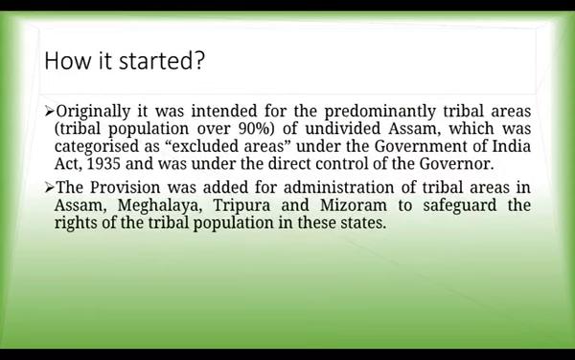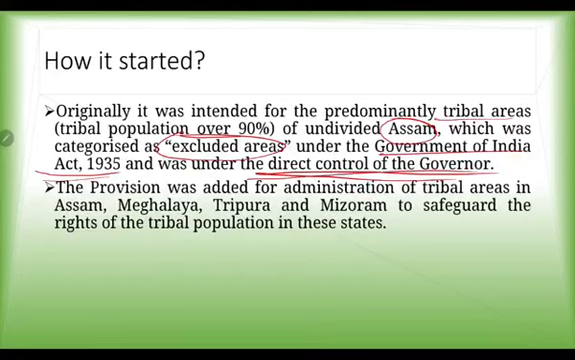Originally, this 6th Schedule was intended for those areas dominated by the tribal population, where more than 90% of the population belonged to tribal people, mostly in Assam. These areas were also classified as excluded areas under the Government of India Act 1935, before our independence. And they were under the direct control of the governor at that time.